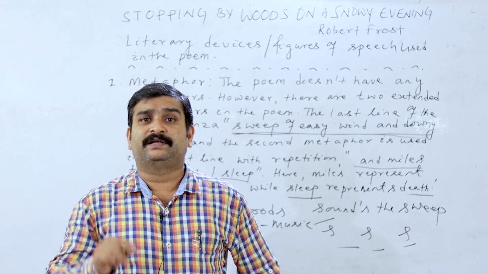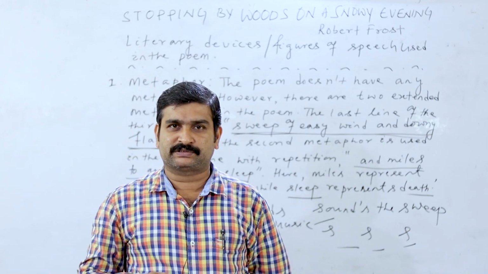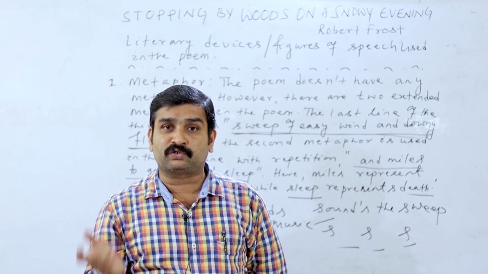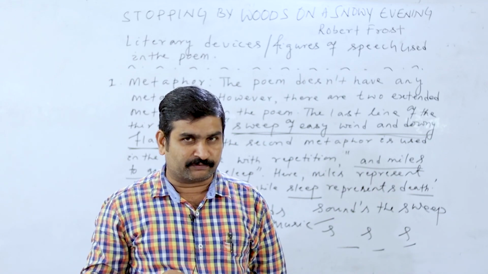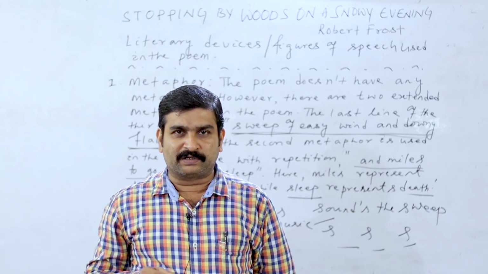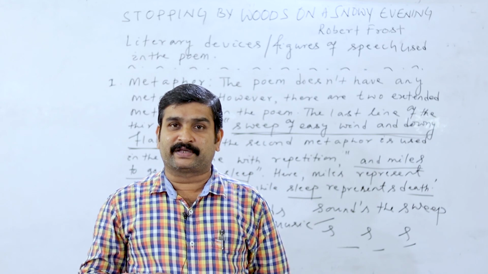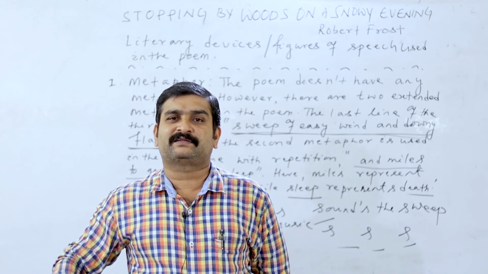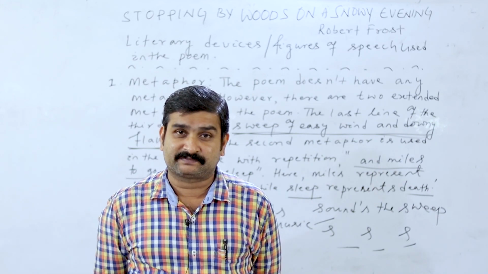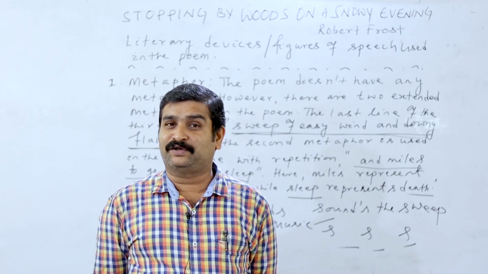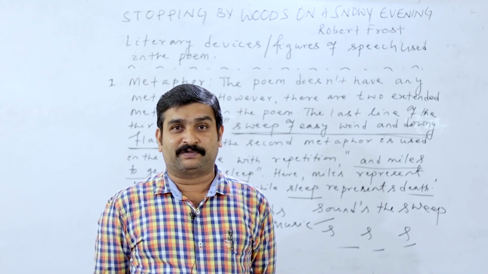The next one is assonance and consonance. Assonance, what? Repetition of vowel sounds. What do you mean by consonance? All of you know consonants. You have read in high school level, you have read in LKG, UKG. How many letters are there in English? 26, according to you. But according to me, vowel sounds differ.